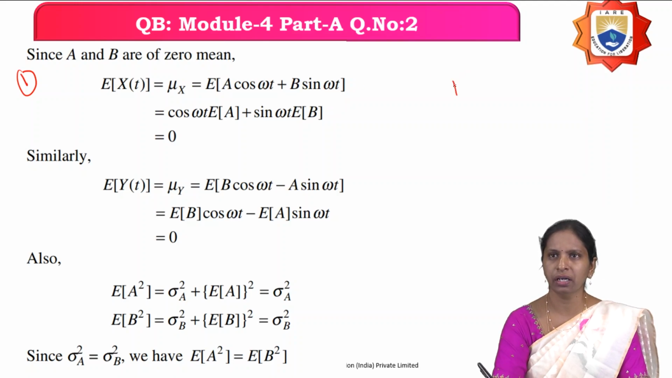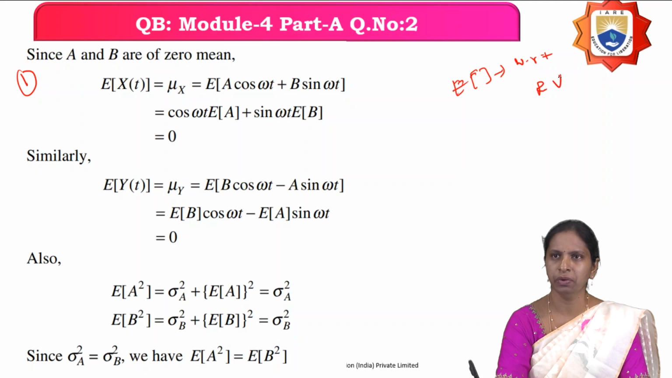And I told you that the expectation will be found with respect to what? The random variable. Here, which are the random variables they are given? Only a, b are the random variables. So the remaining terms you have to bring outside. Therefore cos omega t, bring it outside, into expectation of a, plus sin omega t into expectation of b.